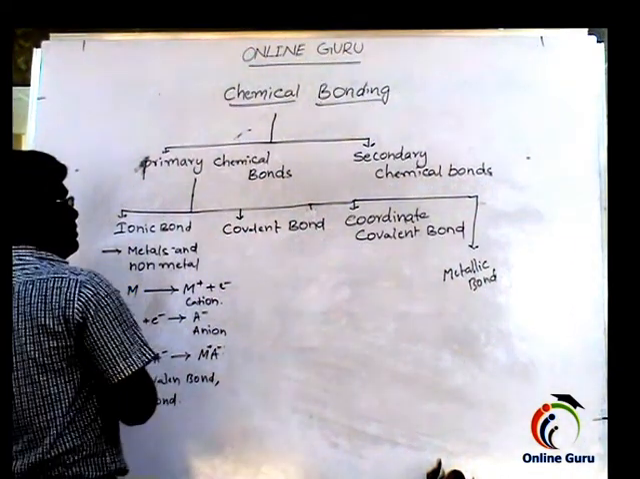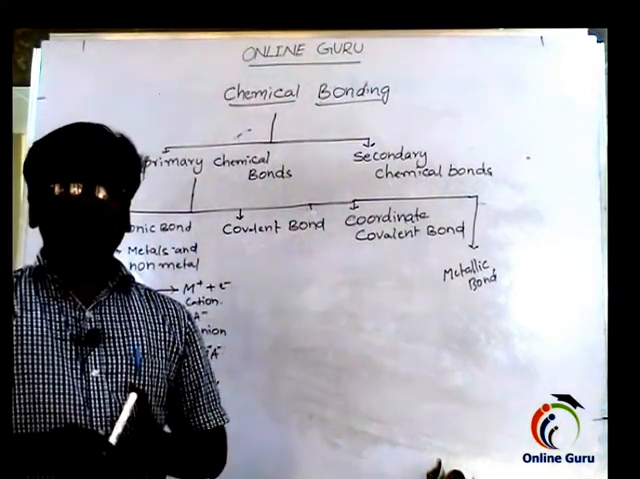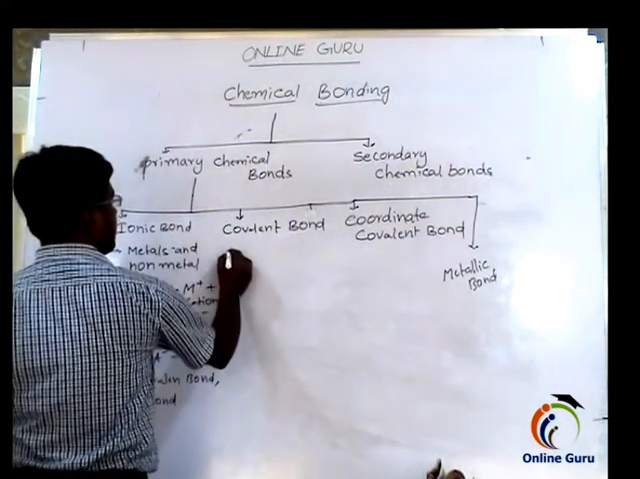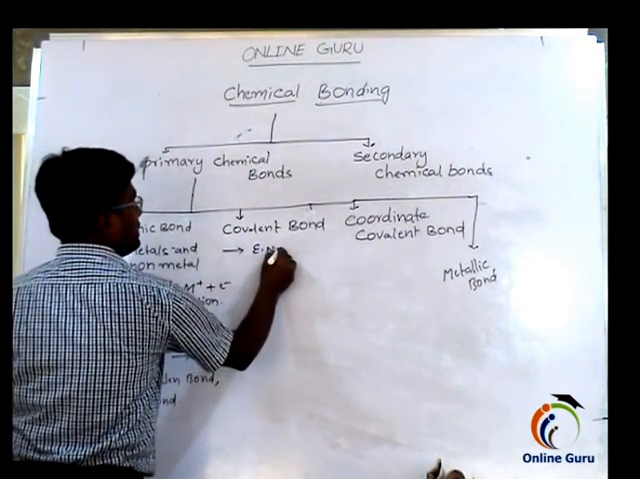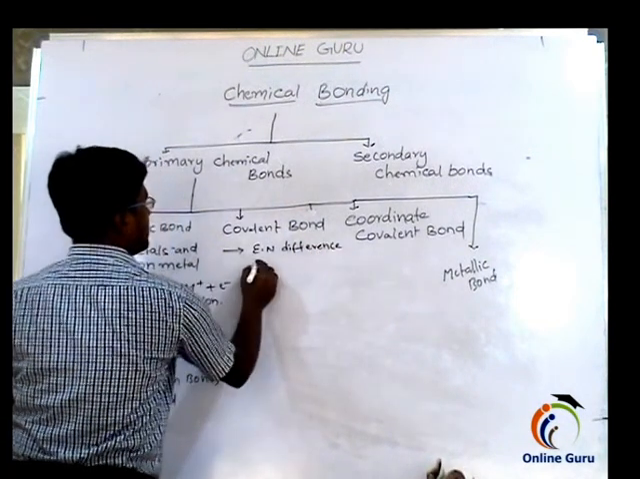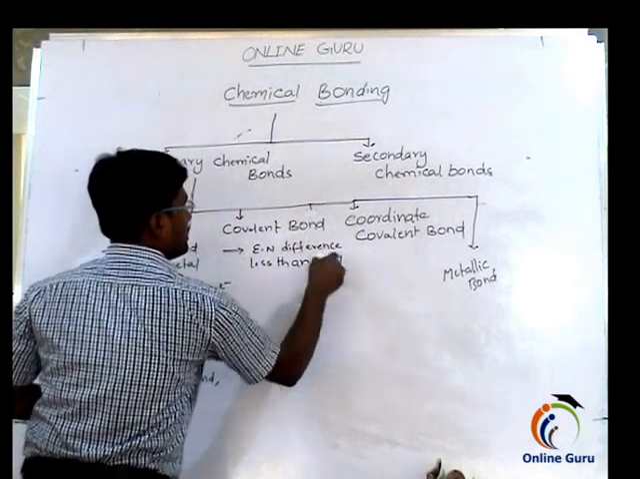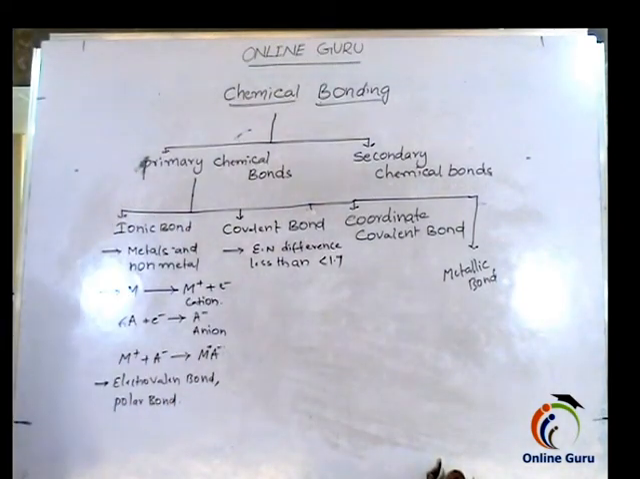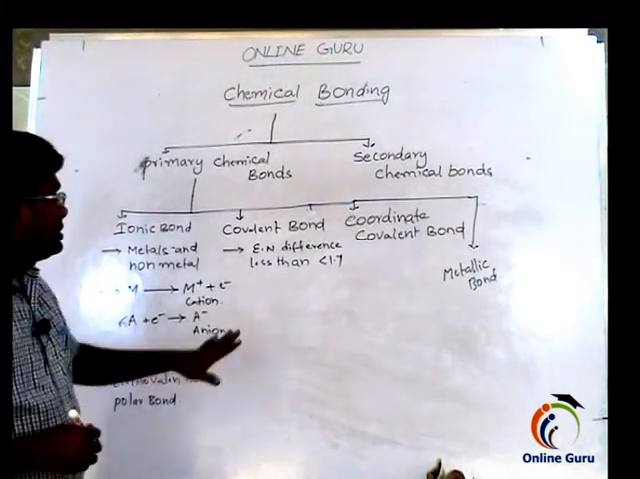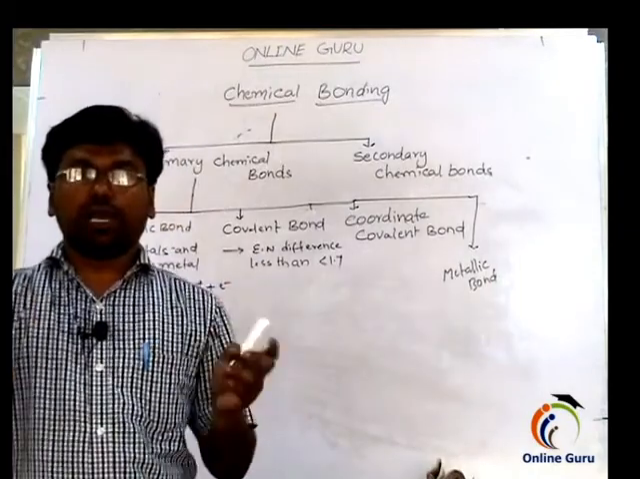Next, come to the covalent bond. The covalent bond is formed between two atoms by mutual sharing of electrons. The condition for the formation of a covalent bond is that the electronegativity difference between the atoms should be less than 1.7. In that case, the bond resulting between the two atoms is a covalent bond, formed by sharing of electrons, and the two electrons are donated by each of the atoms.